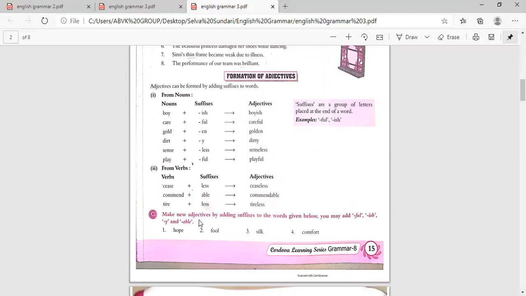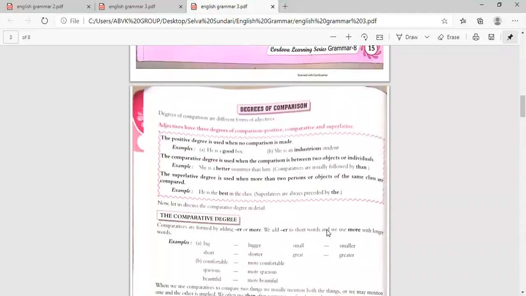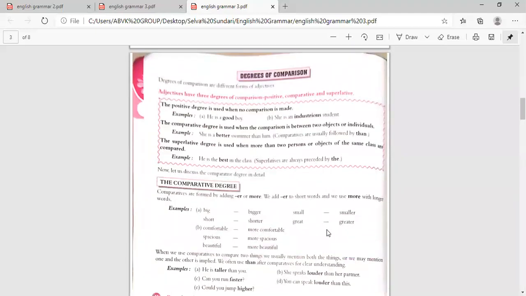Now make new adjectives by adding suffixes to the words given below. You may add ful, ish, y, or able. Now hope, what will you write? Hopeful. Fool, you can add ish: foolish. Silk, you can add y: silky. Comfort, you can add able: comfortable, isn't it? So like that.